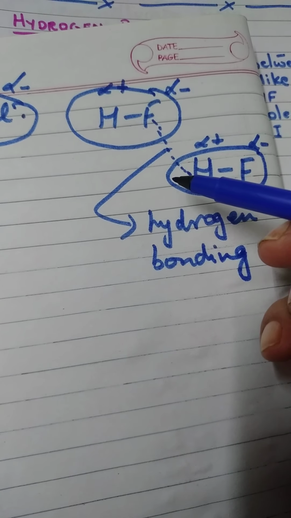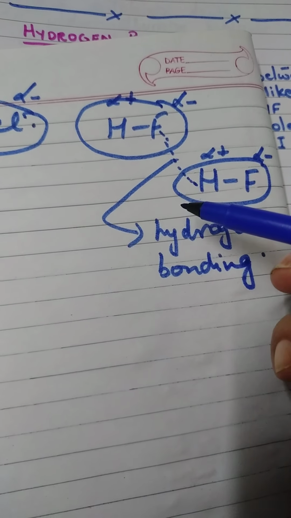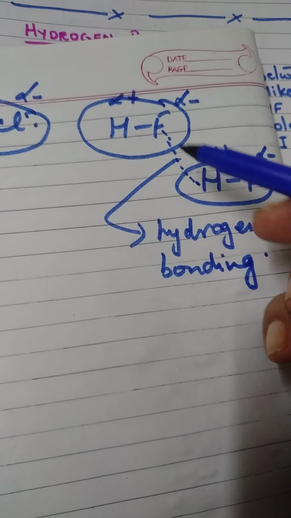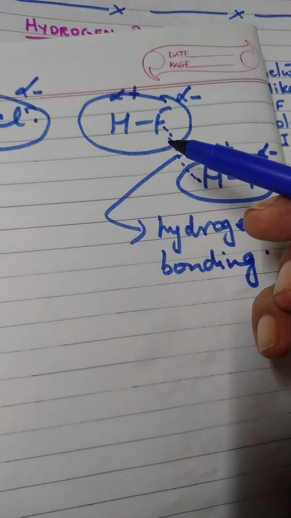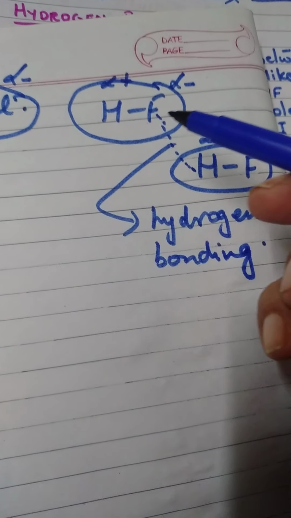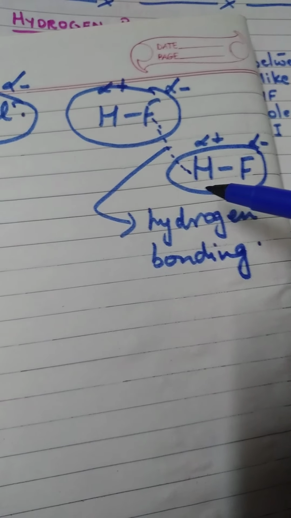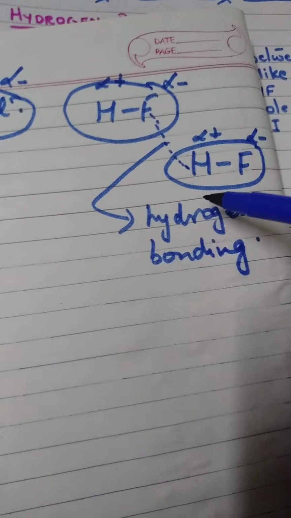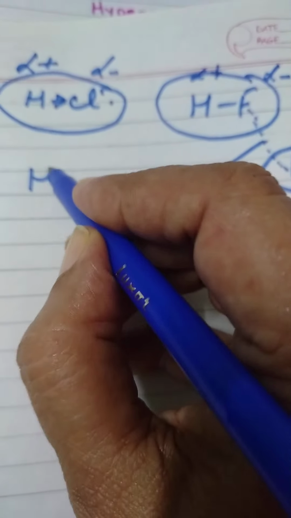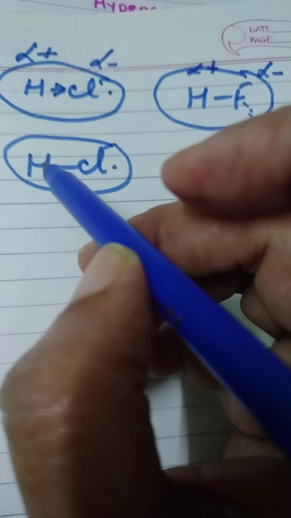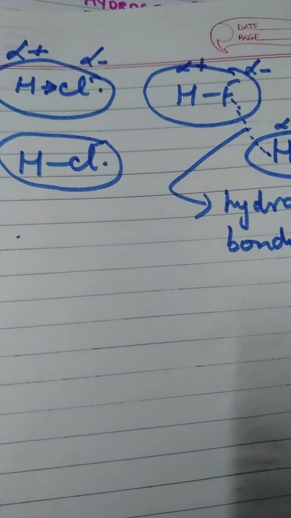Now, this is the difference between a gas and a liquid. In a liquid, the force of attraction between molecules is greater than the force of attraction between the gaseous molecules. Hence, HF is going to exist in the form of a liquid, whereas HCl and HBr, these two will be dipole. There will be ordinary force of attraction, but there will be no hydrogen bonding in this. Therefore, HCl and HBr prefer to exist in the form of gases.